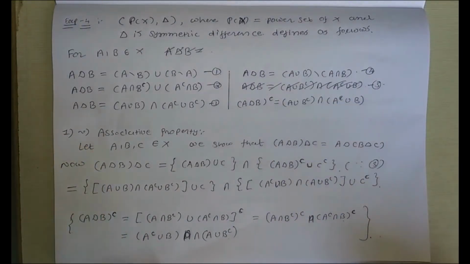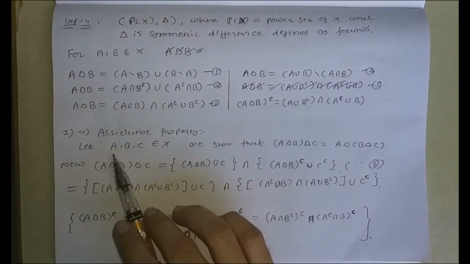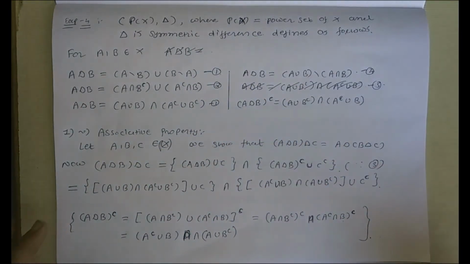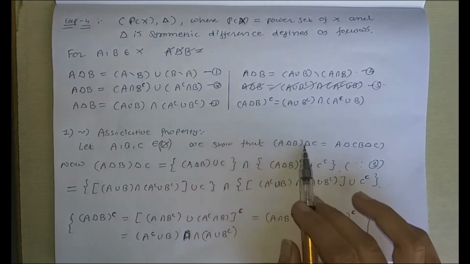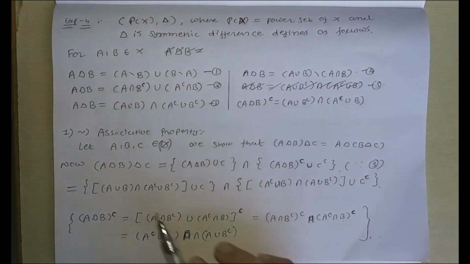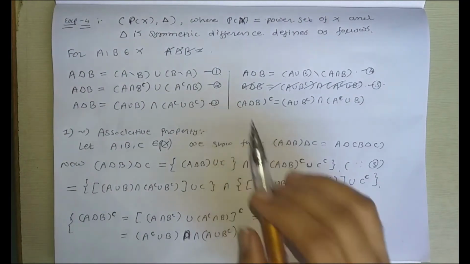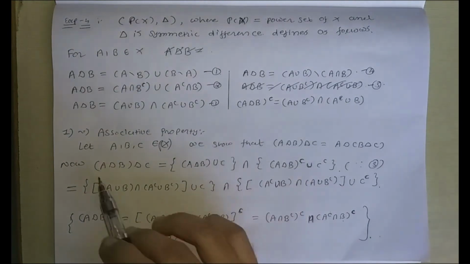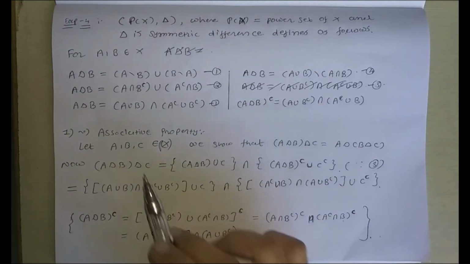Okay, we use all these formulas to show that symmetric difference is associative. Okay, so let us consider three sets A, B, C belonging to the power set of X. Here it is power set. Okay, now we want to show that (A delta B) delta C is equal to A delta (B delta C). First we use the definition number 3: A union B intersection A complement union B complement. So consider A delta B as the first set and C as the second set.